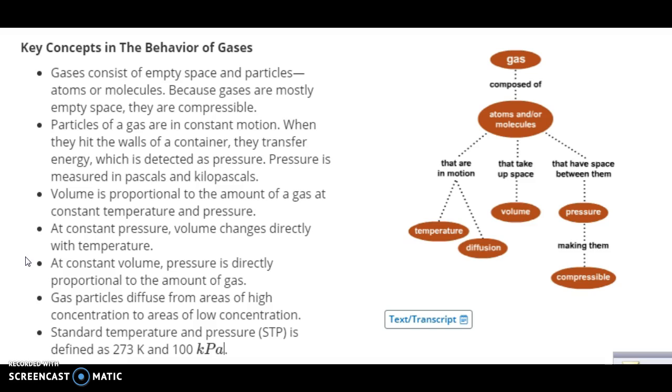The higher the pressure. Gas particles diffuse from areas of high concentration to areas of low concentration, and standard temperature and pressure, STP, is defined as 273 K. What does K stand for? Kelvin, or 0 degrees Celsius it would be, but for the gas laws, we always want to use Kelvin, and 100 kilopascals.